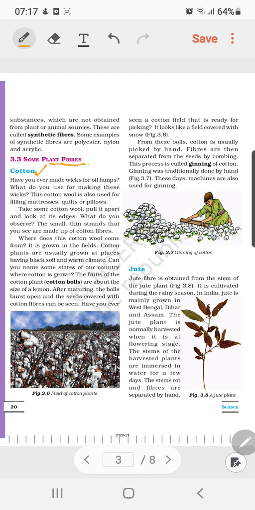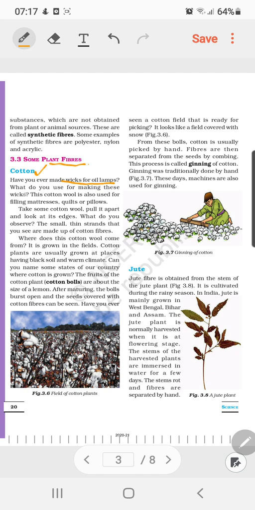Cotton, which is very well known and easily available plant material. The question the book wants you to learn is: most of us make wicks for oil lamps, or in Diwali you make wicks for lighting the lamps.